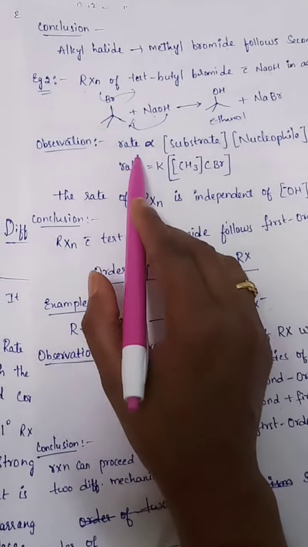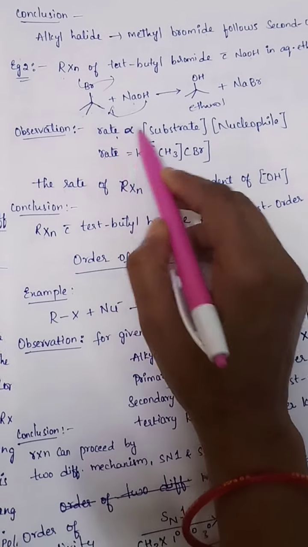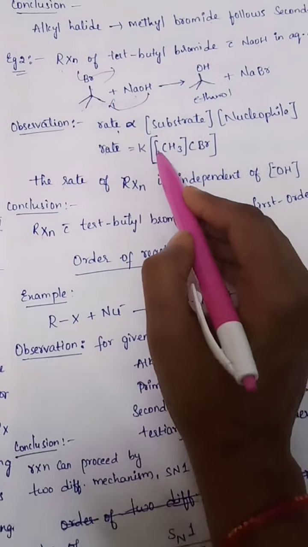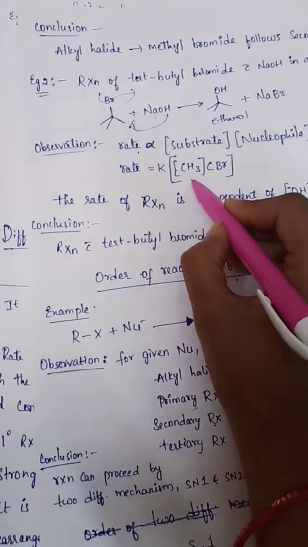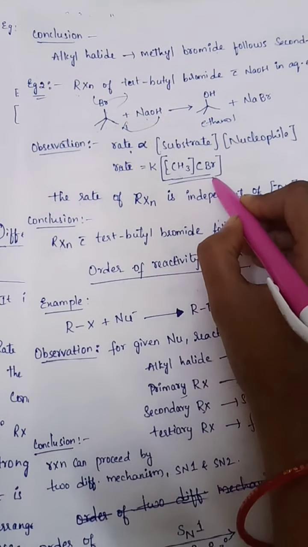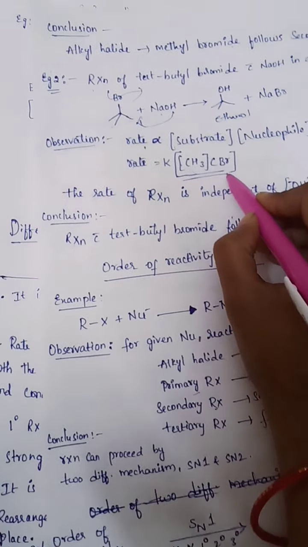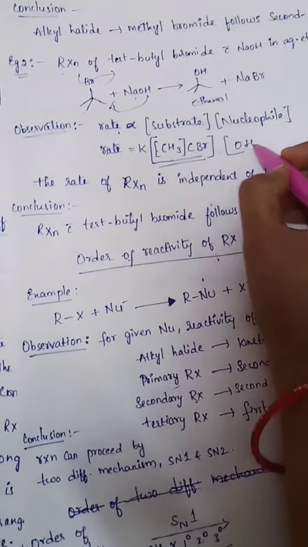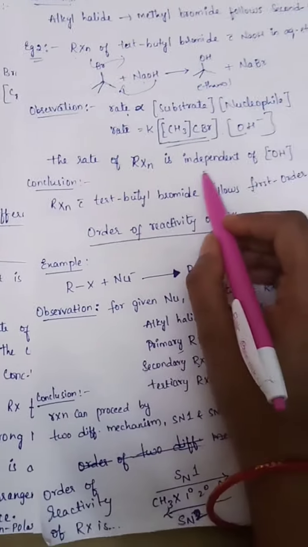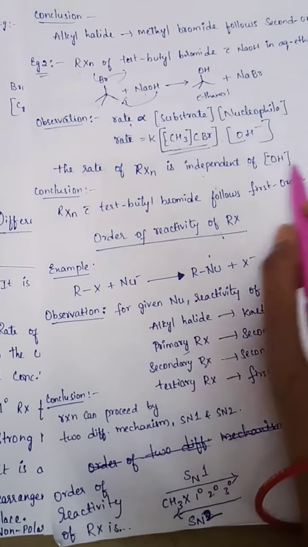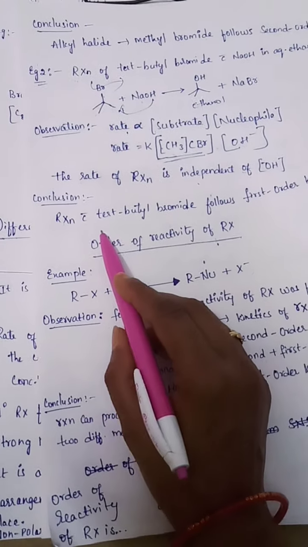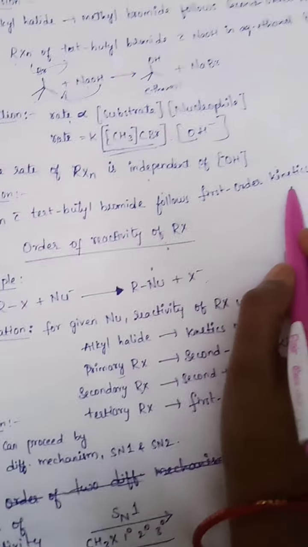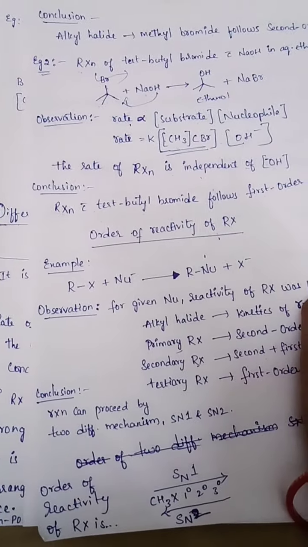Observation: what you have observed is that rate is directly proportional to the substrate. Rate equals K times tertiary butyl bromide. The nucleophile here, OH minus, does not appear, the rate is independent of OH minus. Next, the conclusion: the reaction with tertiary butyl bromide follows first order kinetics. Next, order of reactivity.